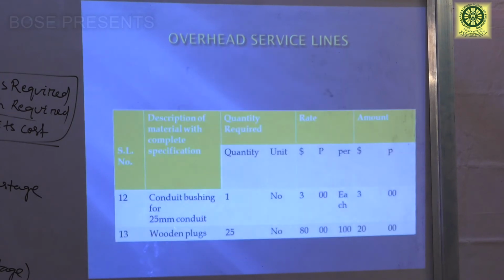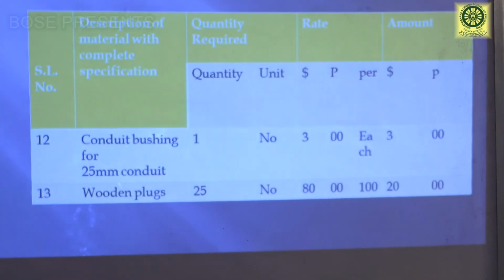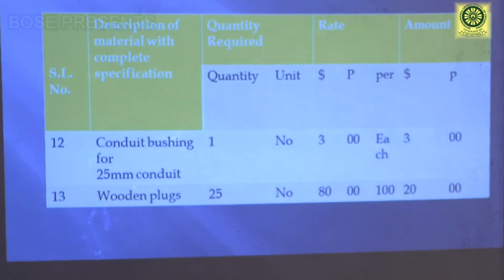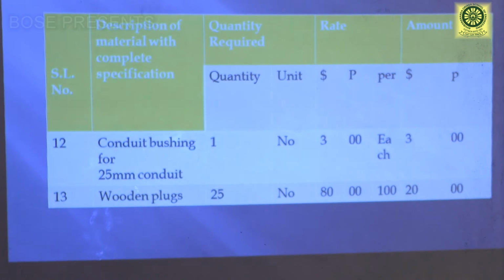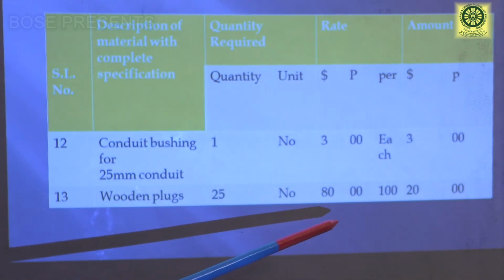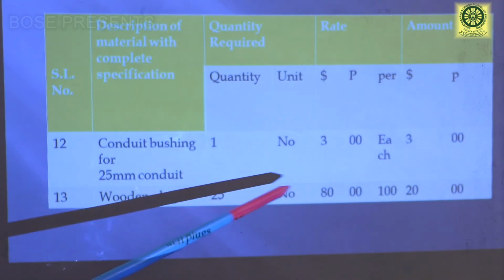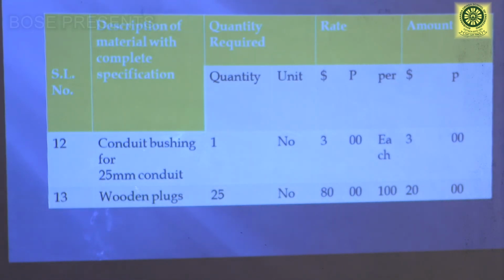Next, conduit bushing. Conduit bushing of 25 mm is required one number, that is cost 3 rupees. Wooden plugs are required to fix in the wall. So wooden plugs approximately 25 numbers are required. For 100 wooden blocks the cost is 80 rupees. So 25 wooden plugs will cost 20 rupees.